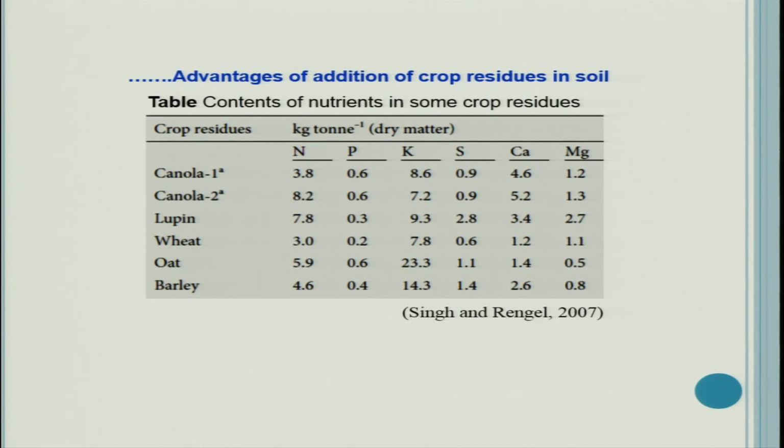See the case of canola 1, nitrogen in 1 ton stover is 3.8 kilogram, phosphorus 0.6 kilogram, potassium 8.6 kilogram, sulfur 0.9 kilogram, calcium 4.6 and magnesium 1.2 kilogram. See canola 2, see the wheat residues, they contain 3 kilogram of nitrogen. So, you can analyze this table yourself and see how much is the contribution of these residues in terms of nutrient addition in the soil.